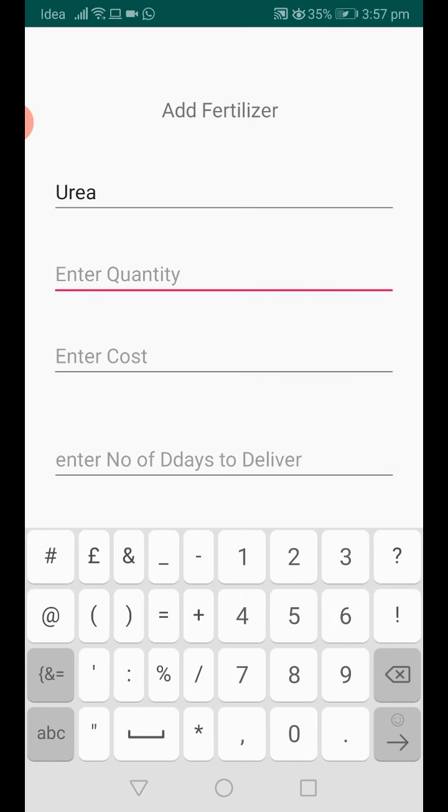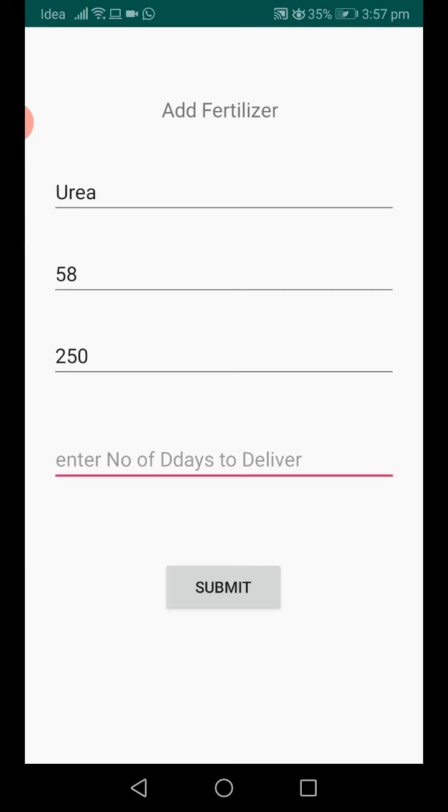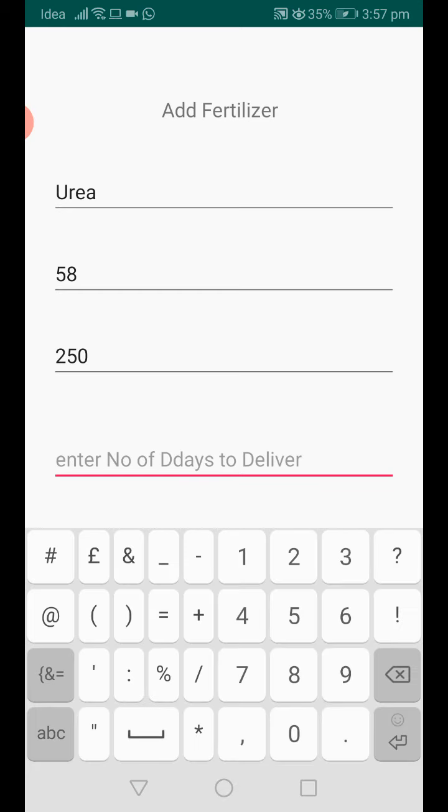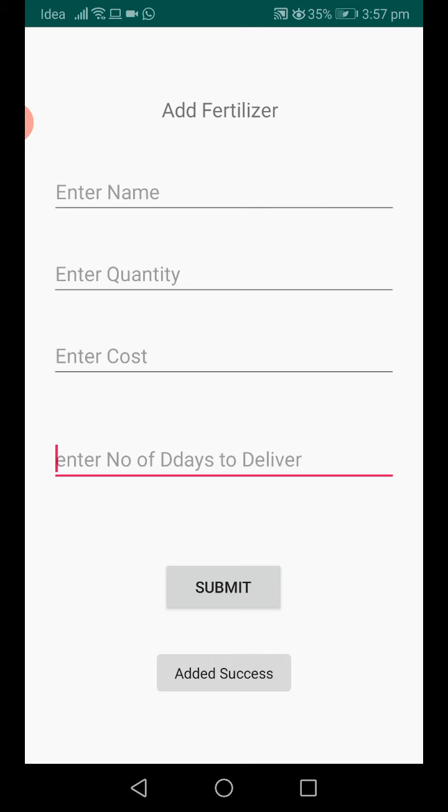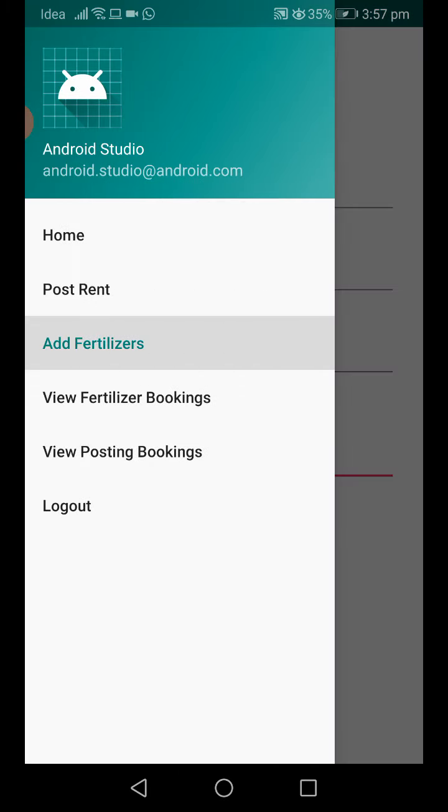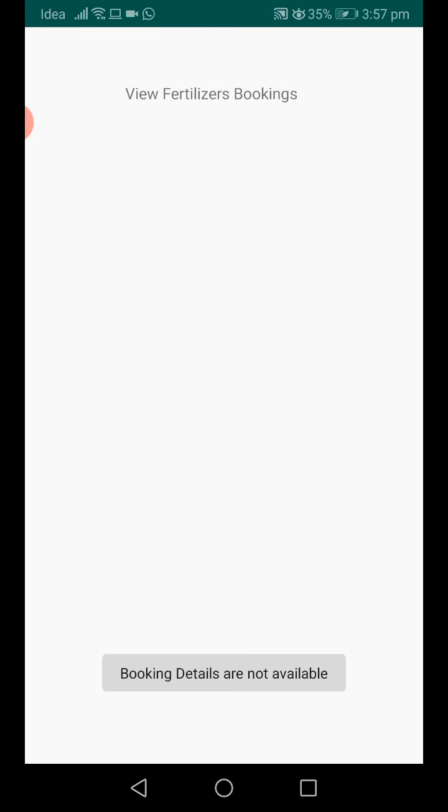I'm giving quantity like 58. Enter the cost of one urea, I'm giving 250. Enter the number of delivery days. For example, today I booked the fertilizer, so it will be delivered in 3 or 4 days or 7 days. We need to give that number of delivery days, I'm giving 2 days. Submit. Fertilizer added successfully.